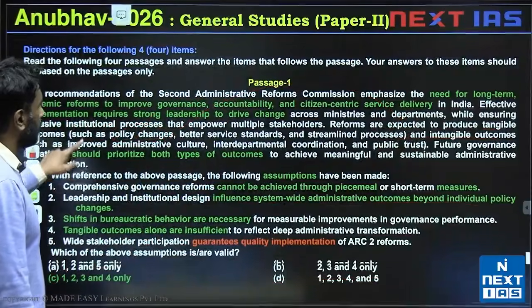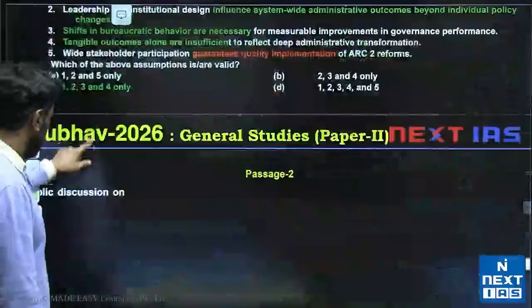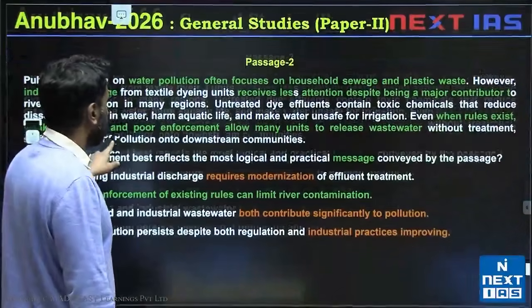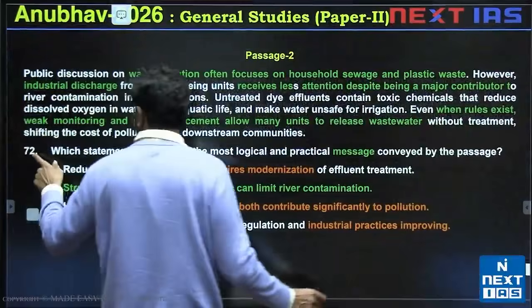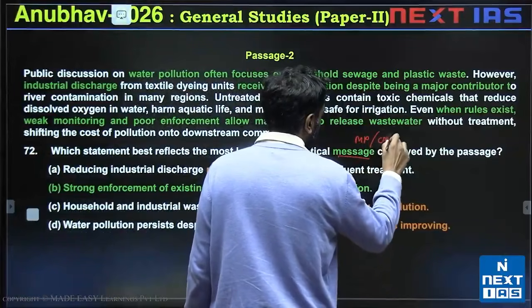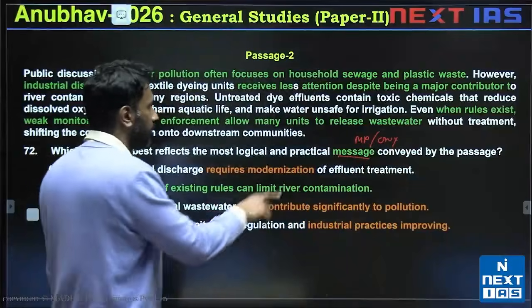Okay, let's take a look at passage 2. Passage 2 is talking about the most logical and practical message, which is main point of the author or crux of the author, like we have seen so far. I told you there are many ways to ask this.